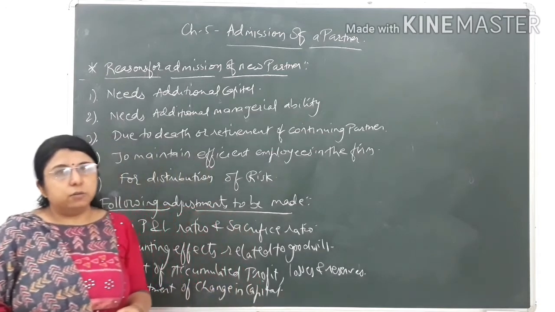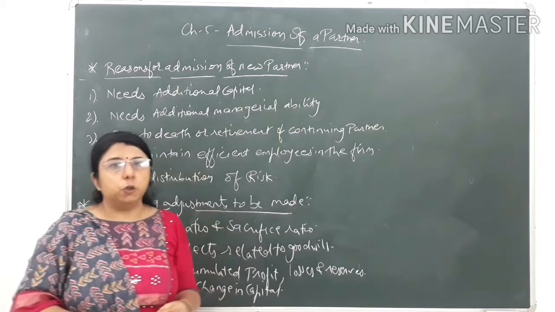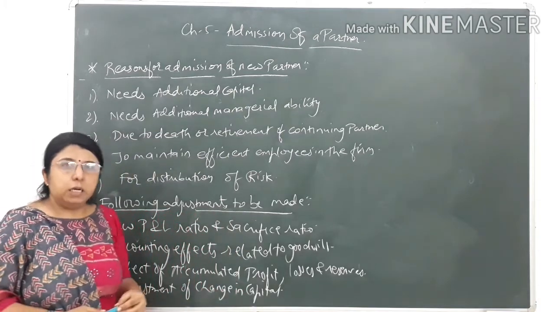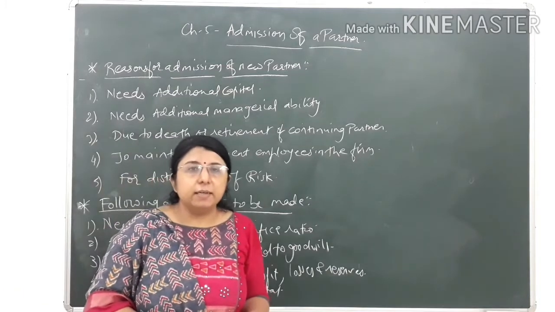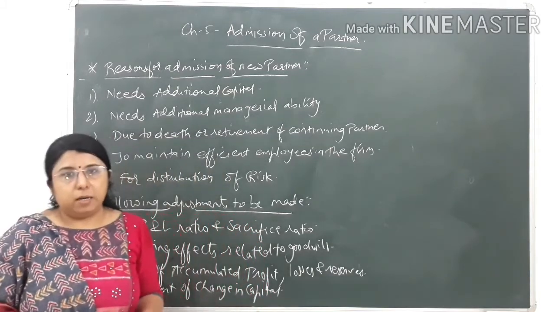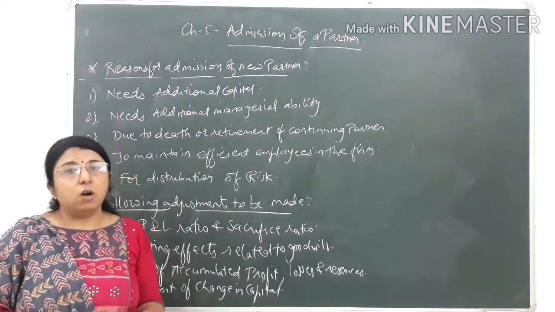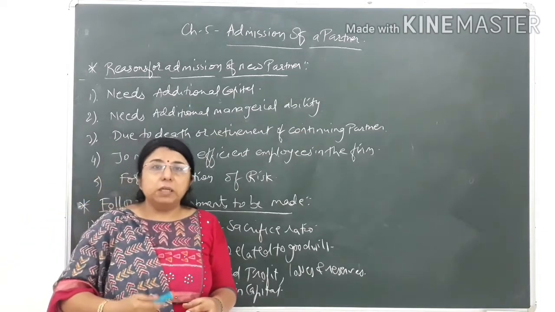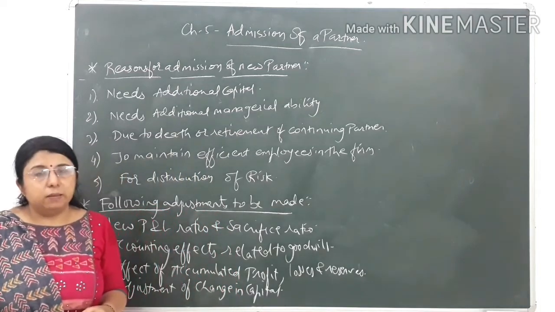According to section 31 of the Indian Partnership Act 1932, a new partner can be admitted in the firm only if there is consent of the existing partners. It means if the existing partners don't give consent, or are not agreeing to admit a new partner, then the new partner cannot be admitted in the firm.